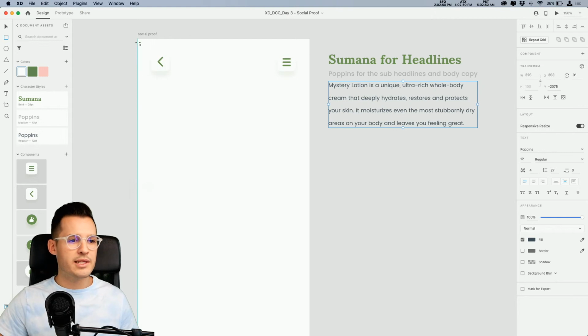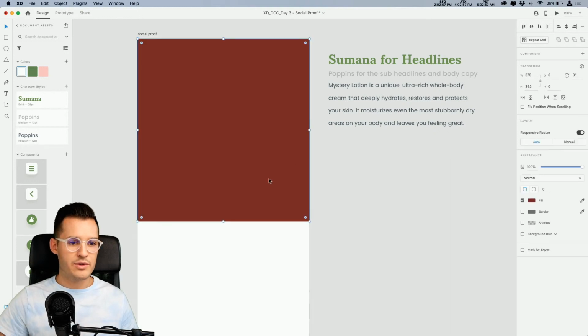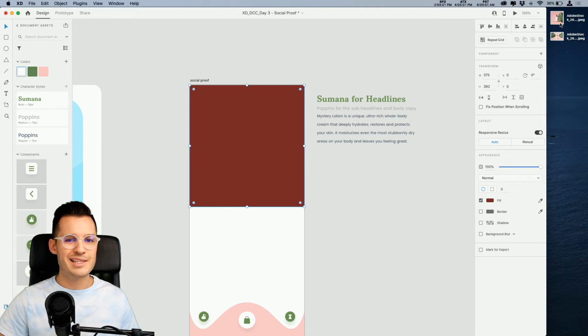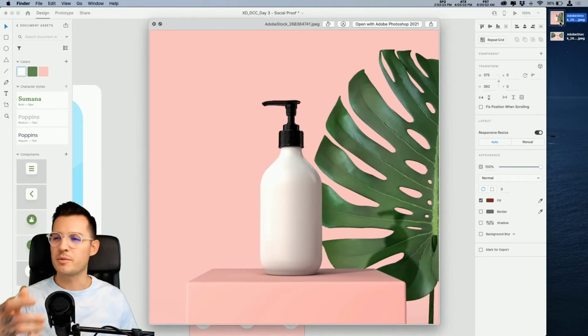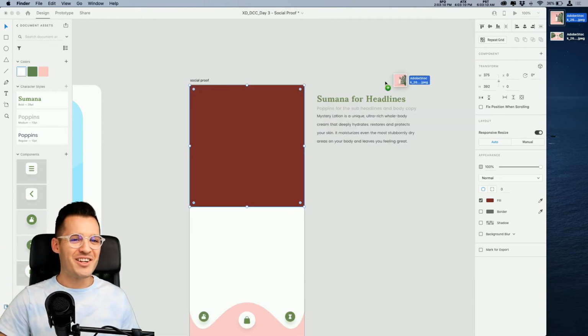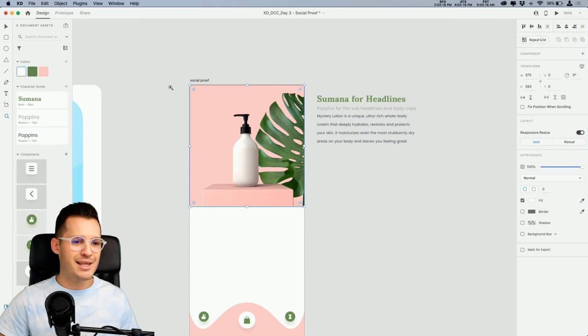I'm going to hit R for rectangle, and I'm going to draw out, you guessed it, a rectangle. I'm just going to fill it with a color right now so you can see it. But what I really want to do is I have this really cool product. This is where I actually got my colors from, this mystery lotion bottle. So today we're making some mystery lotion. All right, I'm going to drag this in and just drop it right on top of my shape, and it fills the shape and masks it inside of there.